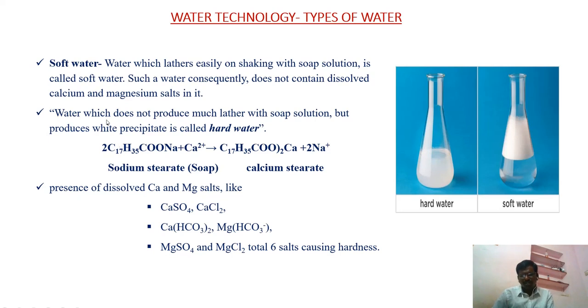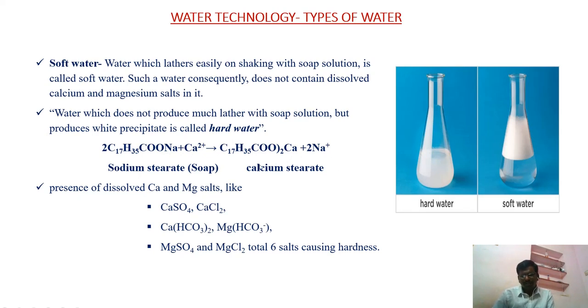But if it is not giving lather with the soap, then that water is called hard water because of the following reaction. Sodium stearate is the chemical formula for soap. If that water has calcium ions, then the sodium is replaced by calcium and calcium stearate will be formed.